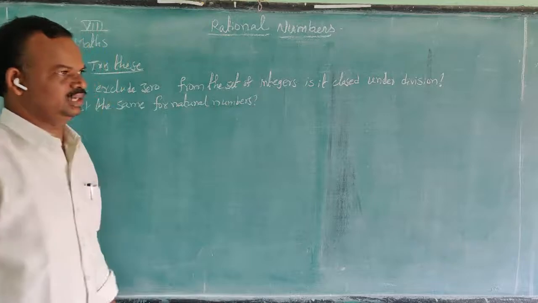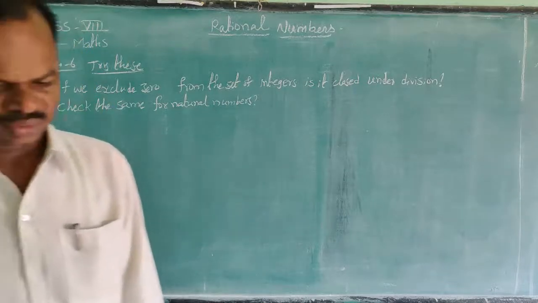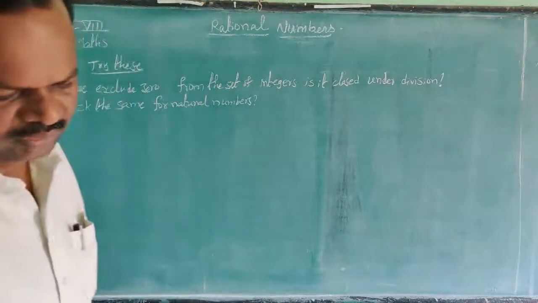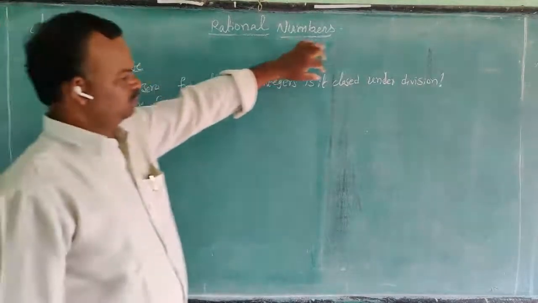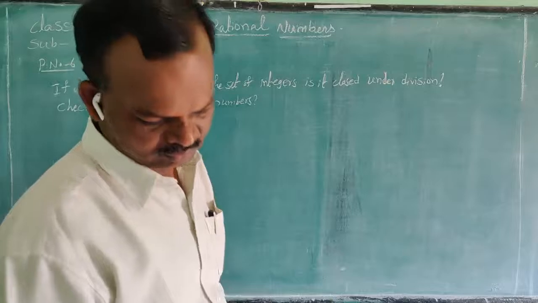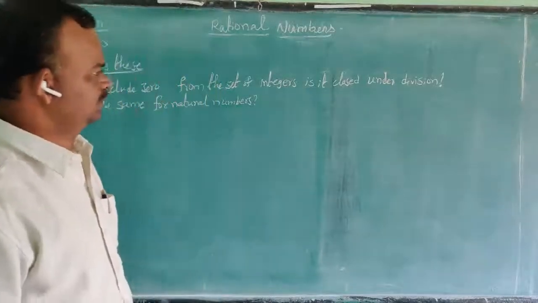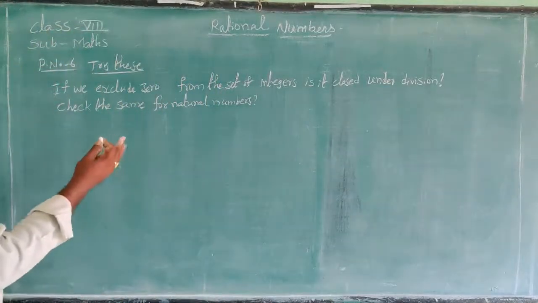If we exclude 0 from the set of integers, is it closed under division? Under division means divide by.